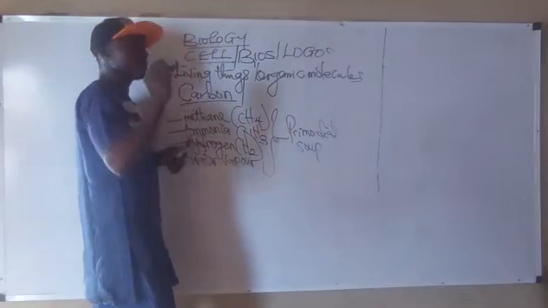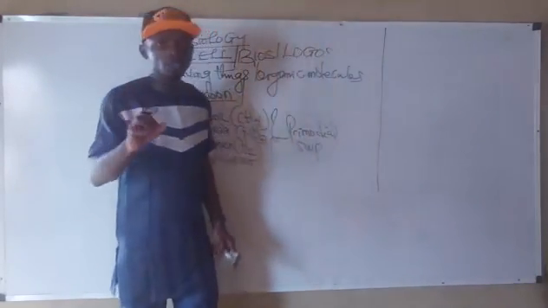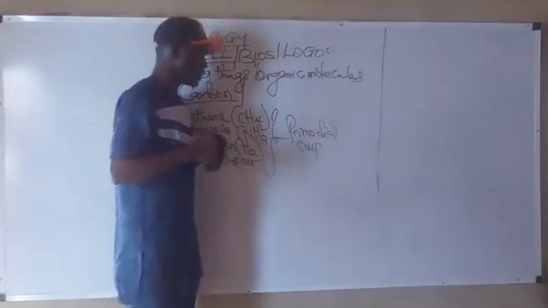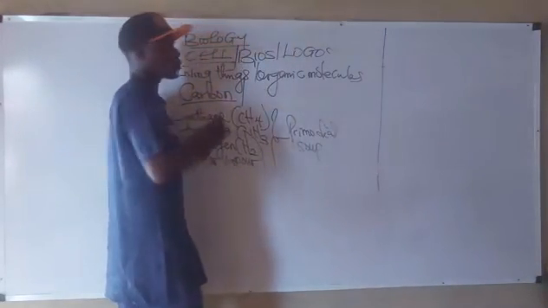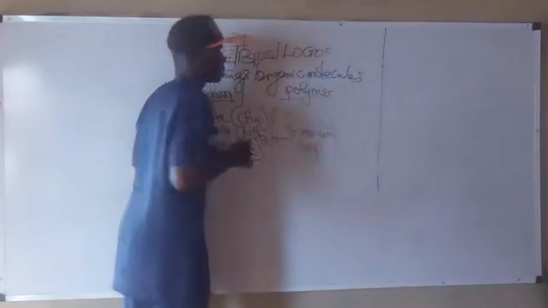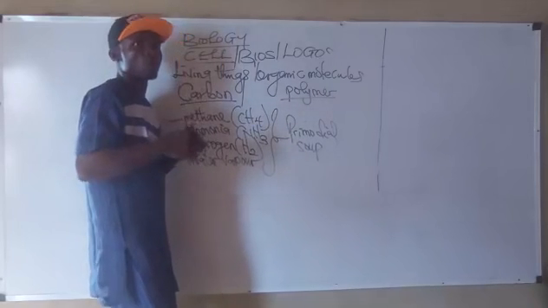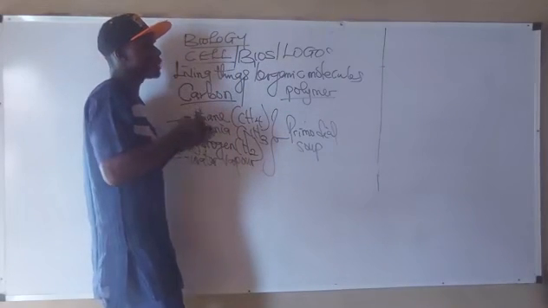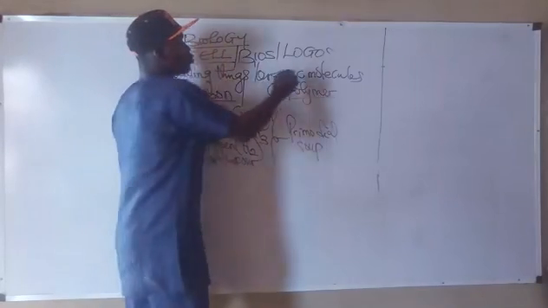Now, please, before a living thing is formed, there has to be a union, or the joining of smaller molecules to form a larger one called what? Polymer. Do you understand? In order for a living thing to be formed, there has to be the joining of two or more smaller molecules called monomers.